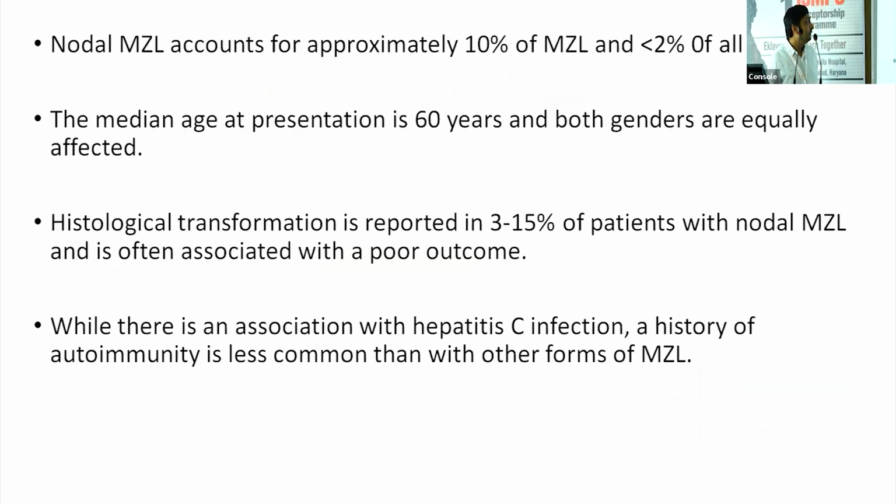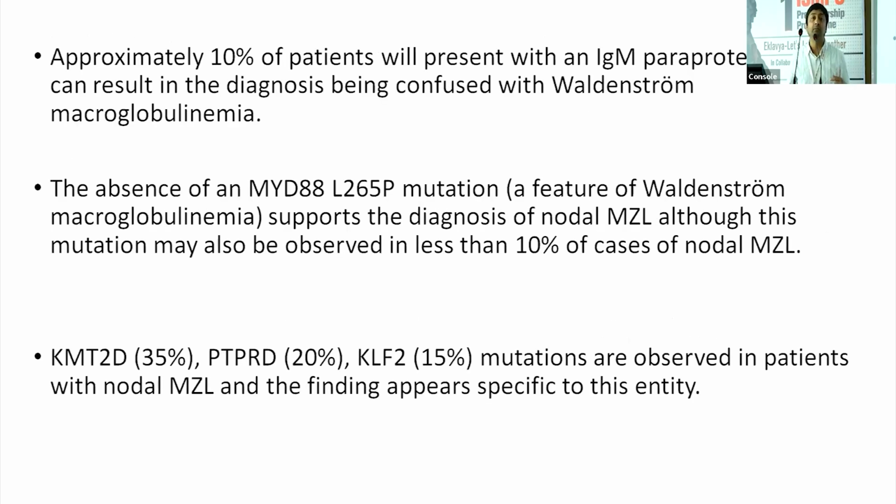The second and the least common type of marginal zone lymphoma is the nodal marginal zone lymphoma. The median age of presentation is the elderly age group. Histological transformation is relatively more common as compared to MALT lymphomas, and it is associated with another infection, that is Hep C infection. There is a possible association between Hep C and the generation of this type of nodal marginal zone lymphoma because of chronic antigenic stimulation.